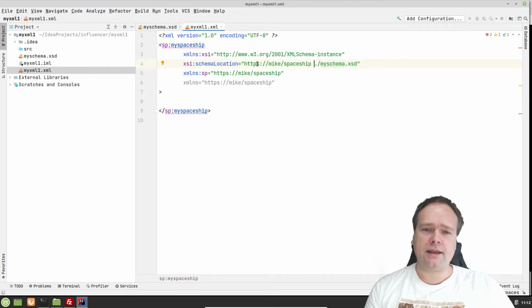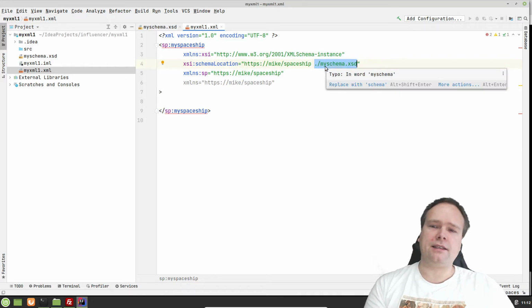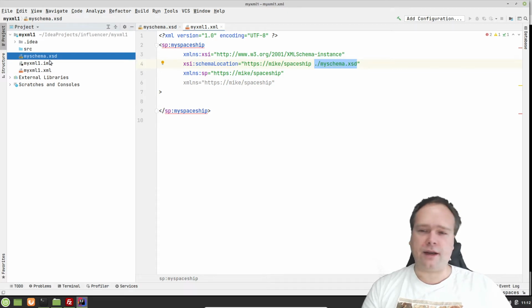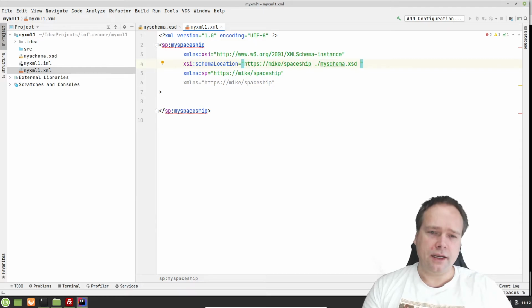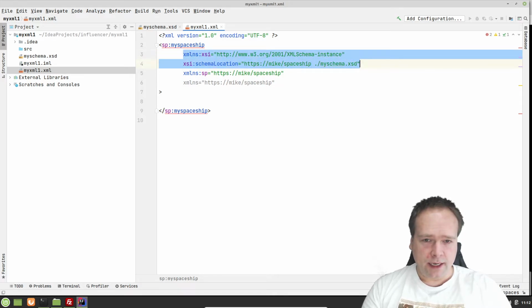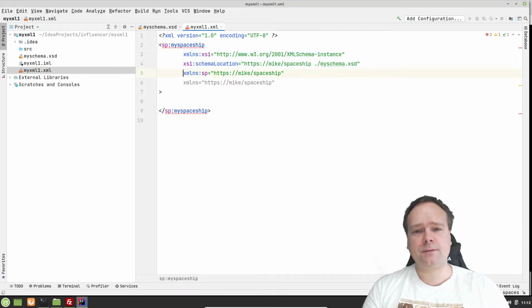So that means that I actually say that this target namespace right here is located on my own disk, in the same folder, and it's named myschema.xsd. That is the name of the file. So this is the file that I point to, and I can have as many of these as I want. It's just a set of namespaces and where they are located, and that is done by using the XML Schema Instance.